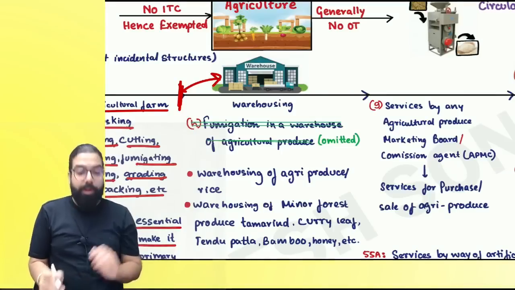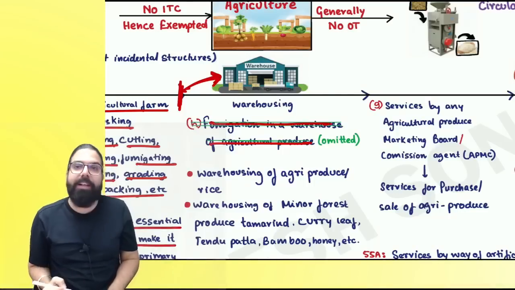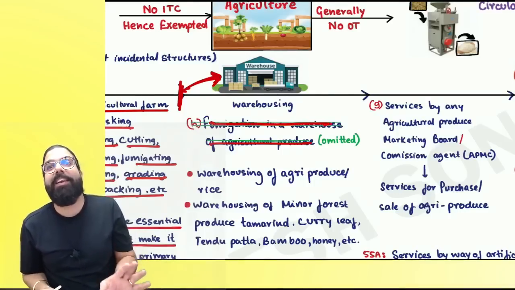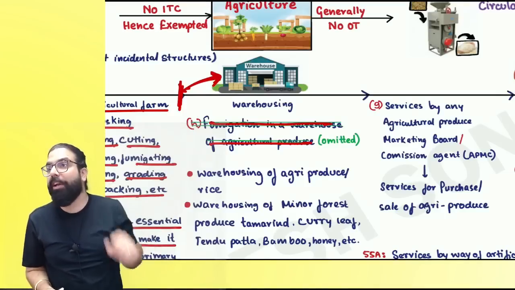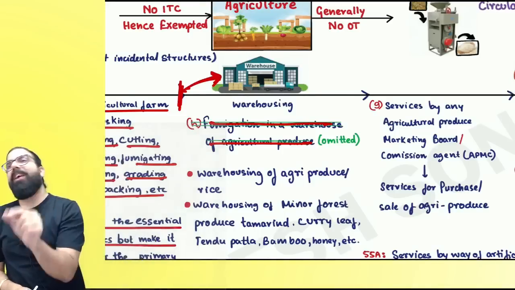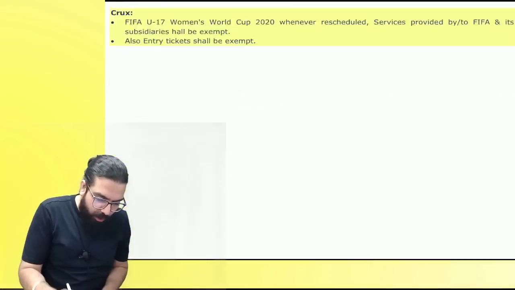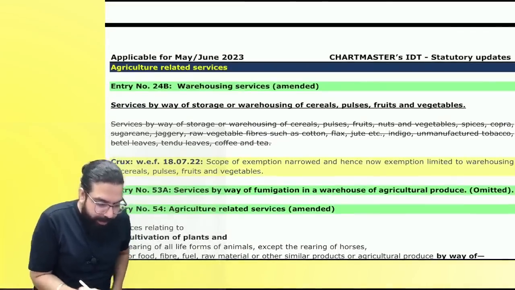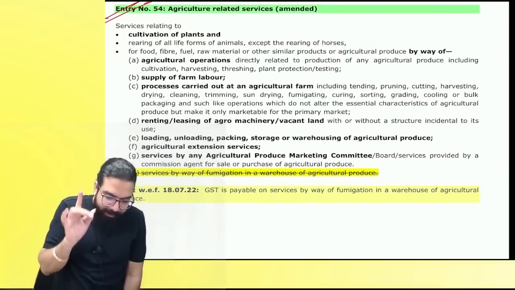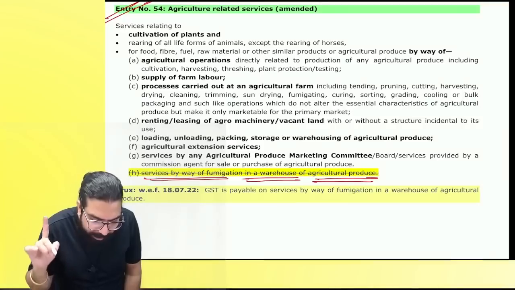The government went ahead and said, now what will happen with warehousing? Fumigation in the warehouse of agricultural produce will be done. It is not the agriculturist who bears the cost. Generally, it is those big people who buy the goods, store them and keep them. Correct or not? And hence, this entry was being deleted, and they said fumigation in the warehouse of agricultural produce will now be taxable. Everyone over here, I want to go ahead and talk about it quickly. See over here, it says agricultural related services, services by way of fumigation in a warehouse of agricultural produce will be exempted.